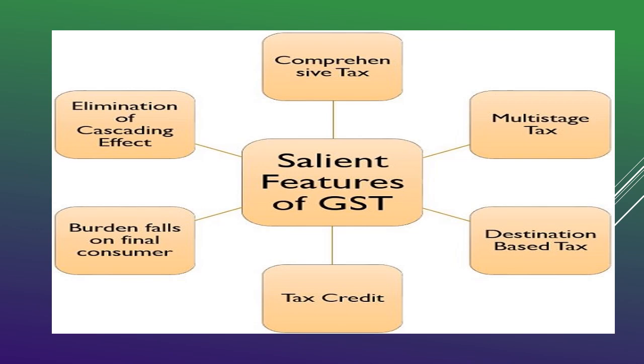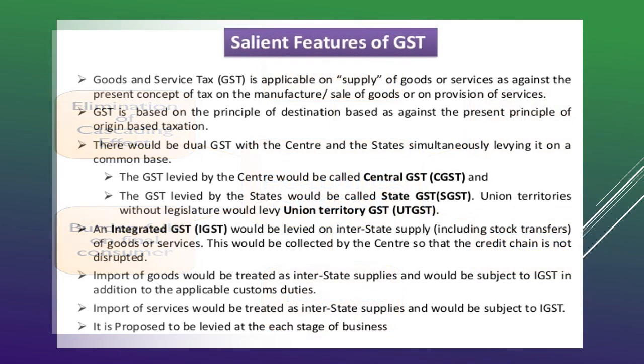It is a comprehensive tax structure, and we have stages of tax, that is called multi-stage taxation. GST is a destination based taxation, that is, we pay the tax only when the goods reach the customers, and we get a tax credit, and the total burden of GST always falls on the final consumers, and it eliminates the cascading effect of taxation.